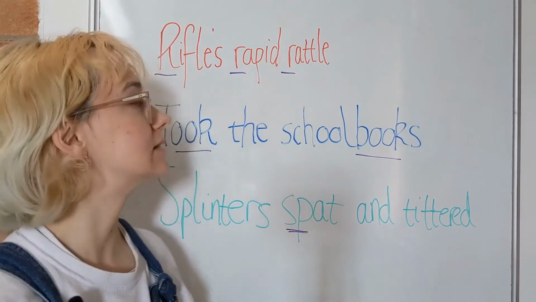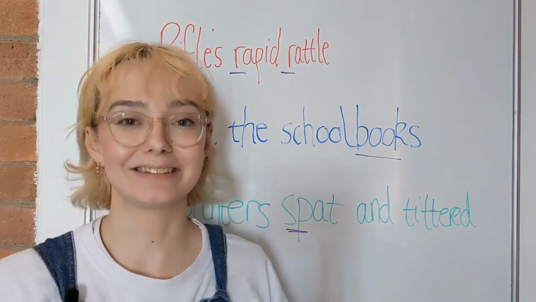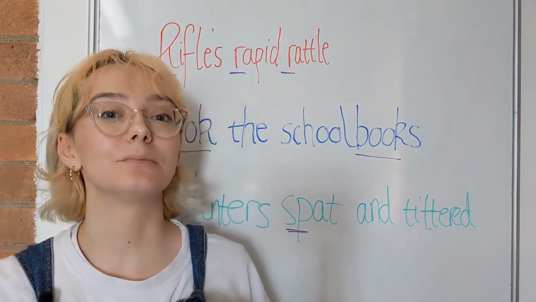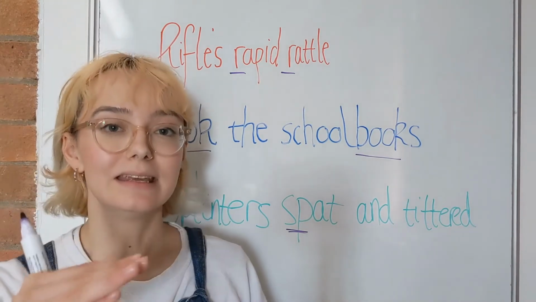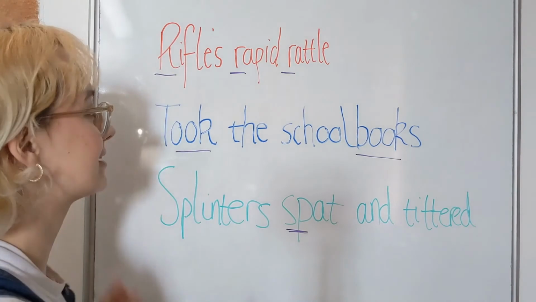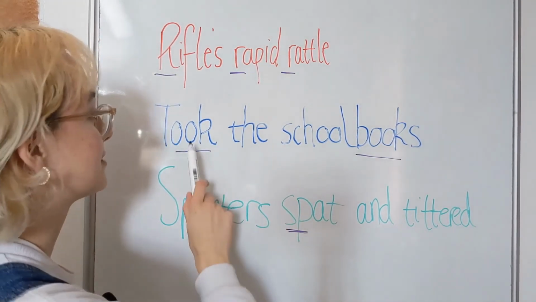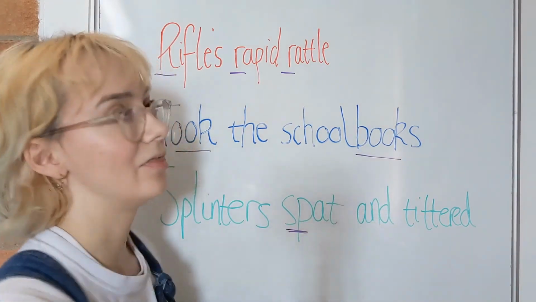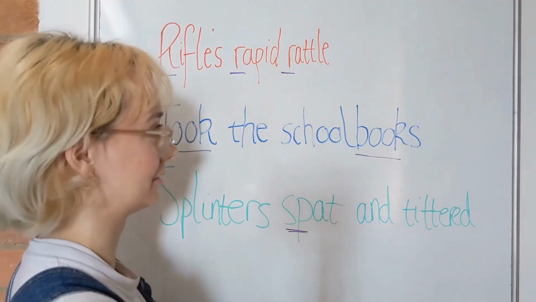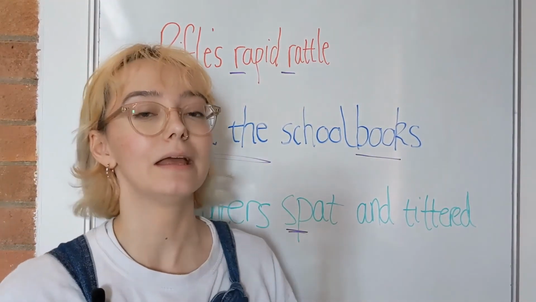And also, in addition to these repetition literary devices, we also have anaphora. Now this is where we repeat things at the start of a line. It's quite common in poetry. So an example of this would be if I was to write this: took the school books, and then took the pen, took the pencil. So we would be repeating "took the" at the start of each line.